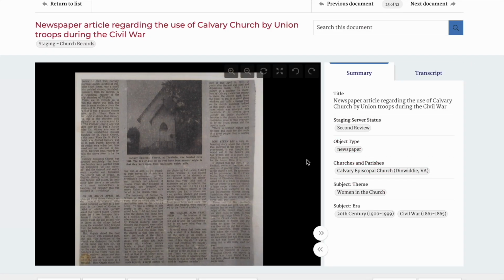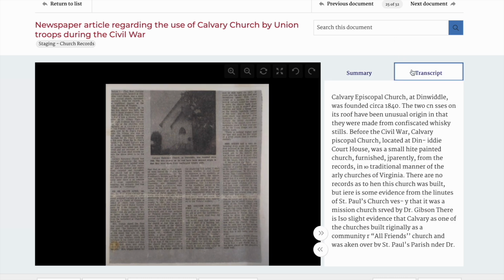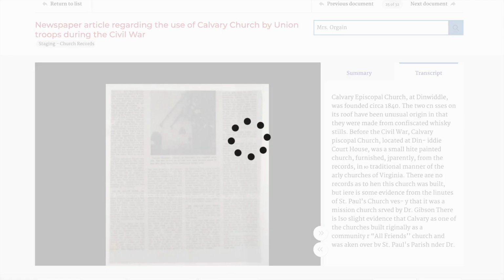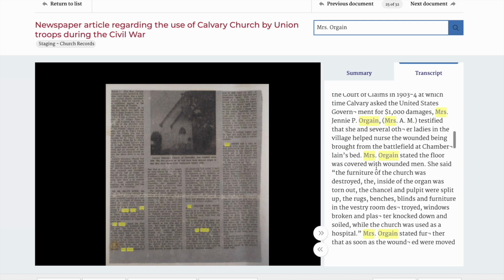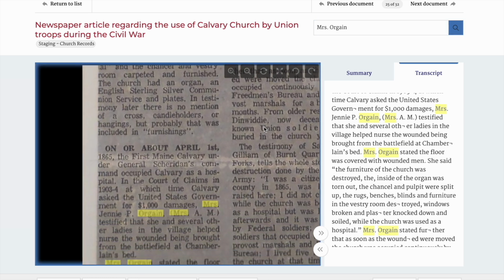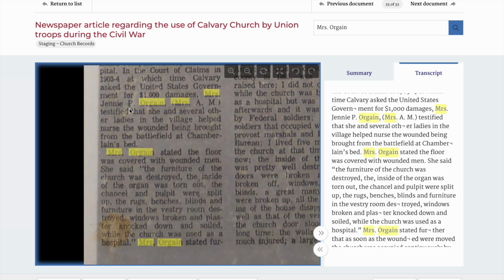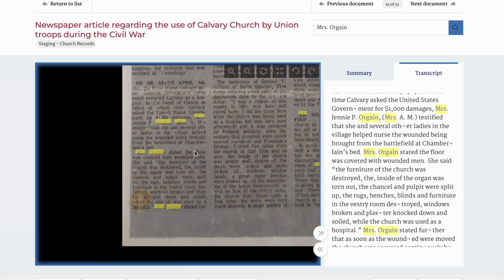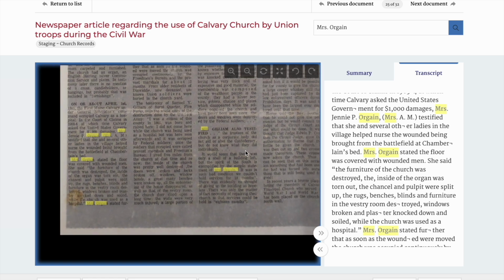You can adjust the image of the item to see the text, or you can click Transcript to read it more clearly. You can also search this item by using the search bar. Let's say I want to find a church member named Mrs. Orgain in this article. I can search her name. As you can see, on this item, it highlights the search terms on the actual image of the item, so you can see exactly where she is mentioned. But you can also see her highlighted in the transcript. She's mentioned quite a few times. I can also zoom in on the image and read about her there.